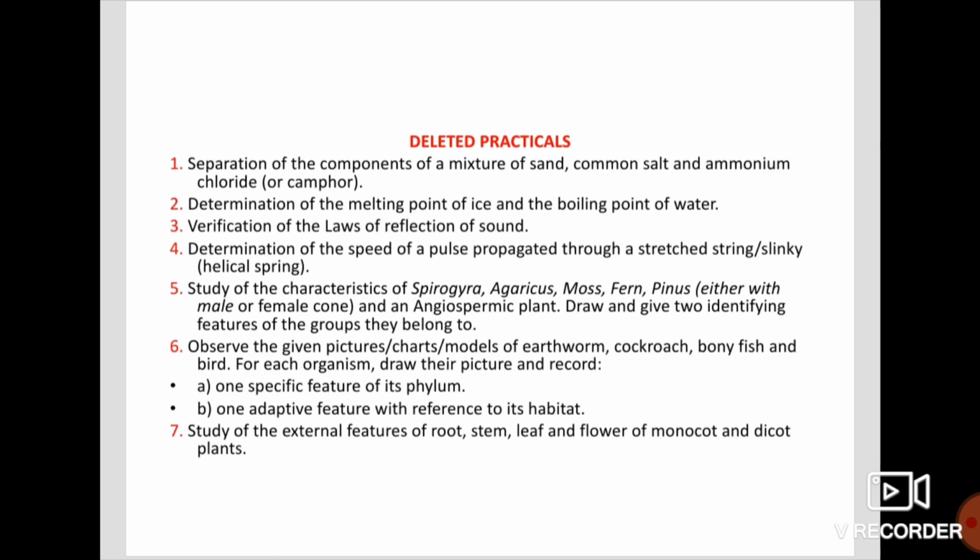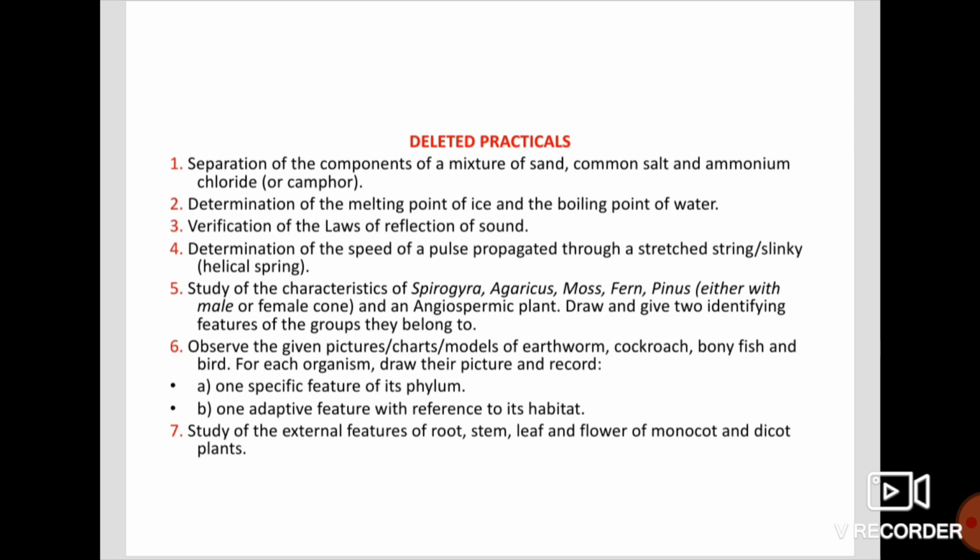Then the deleted practical syllabus: separation of the components of a mixture. Determination of melting point of ice and boiling point of water. Verification of the law of reflection of sound. Determination of the speed of a pulse propagated through a stretched string.